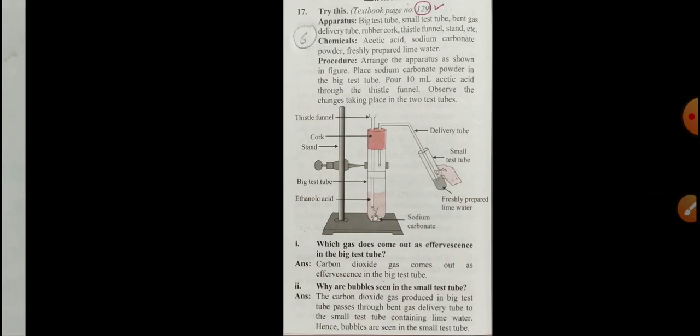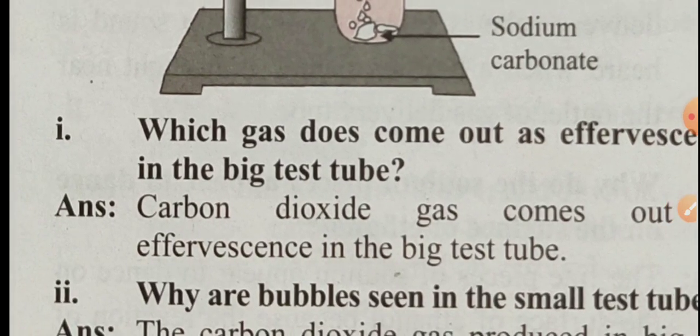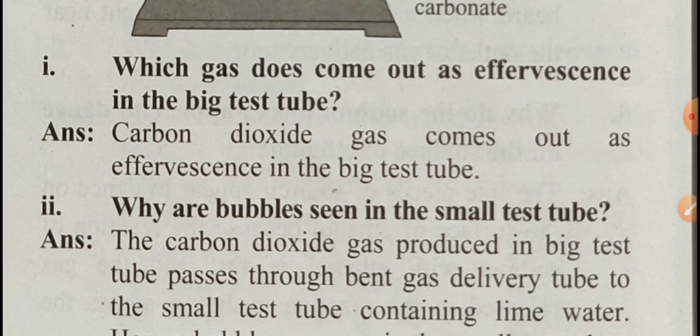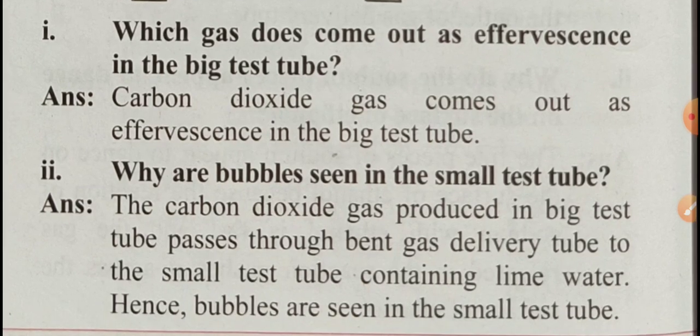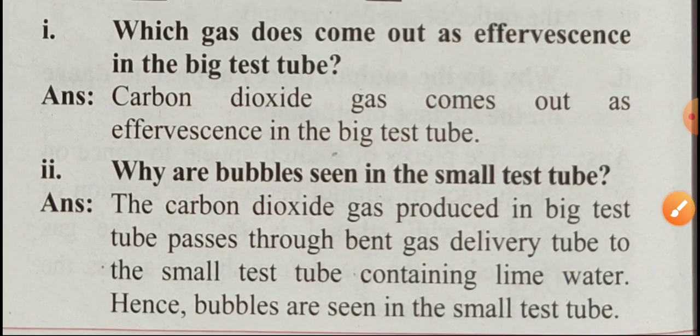First one, check here. This is the activity. Clear? First answer. Which gas comes out as effervescence in the big test tube? Answer: carbon dioxide gas comes out as effervescence. Effervescence means bubbles in the big test tube. Second sub question given here. Why are bubbles seen in the small test tube?